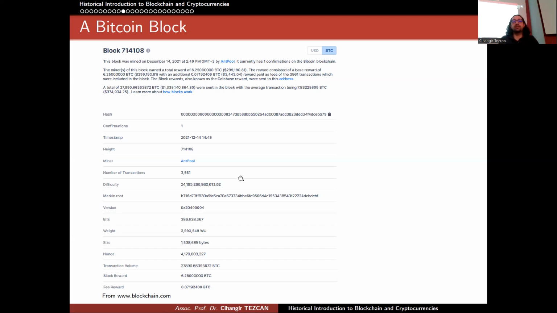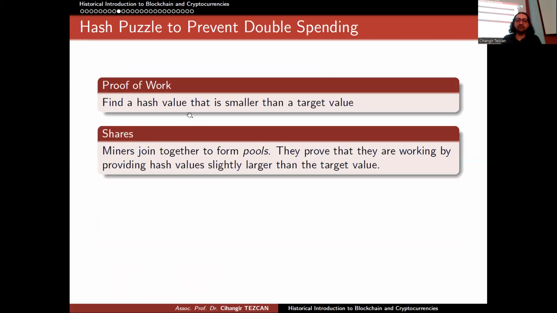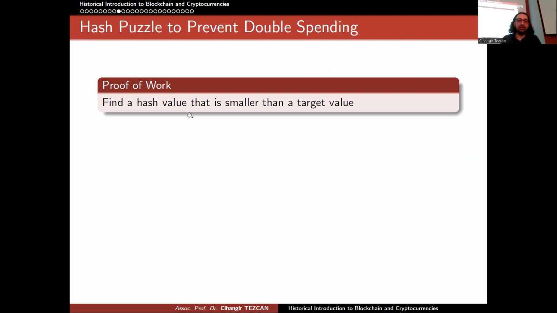You're just doing calculations just to obtain a value like this, and all of the remaining computations don't contribute to anything, so they are lost. So this is why some people are not happy with this proof of work concept, because we are actually using a lot of electricity. So let's talk about it first.